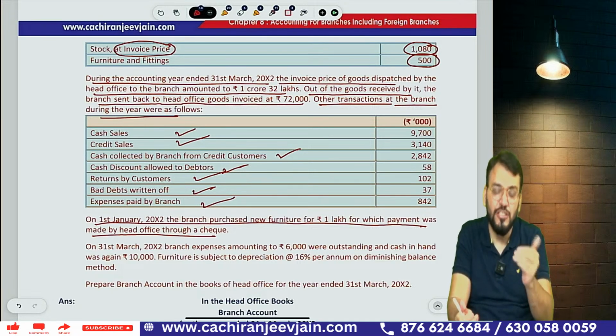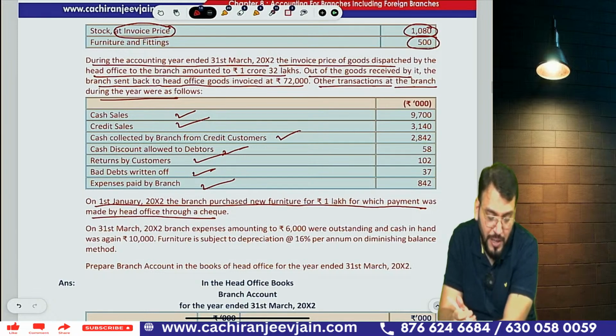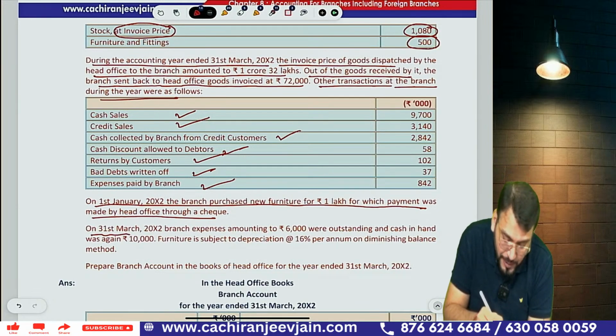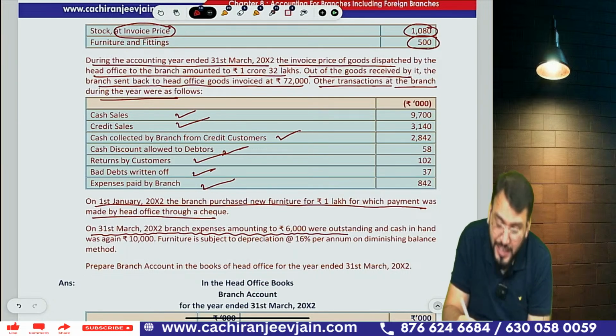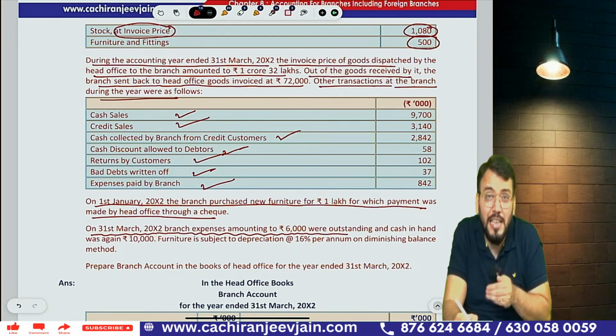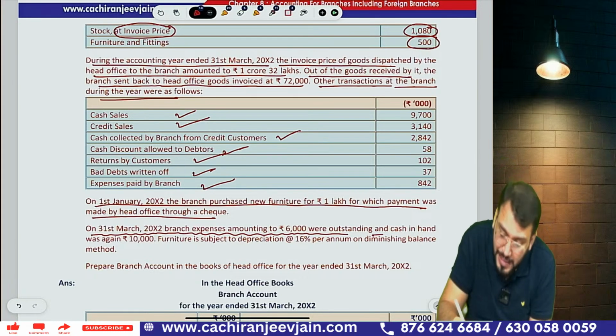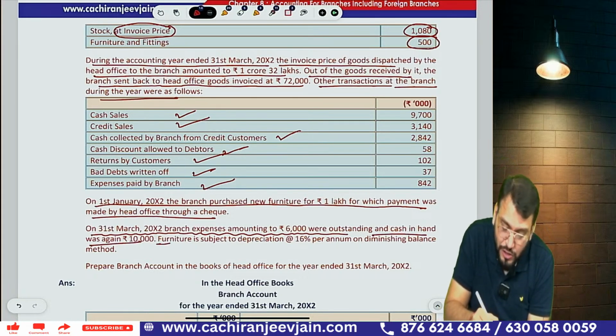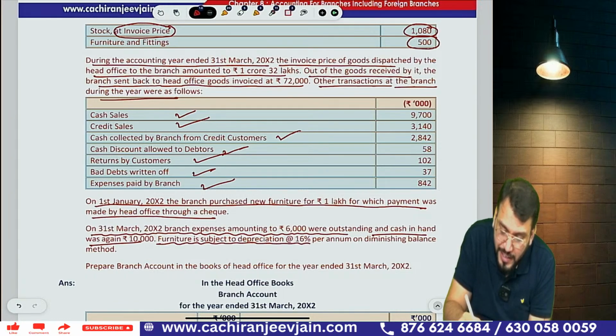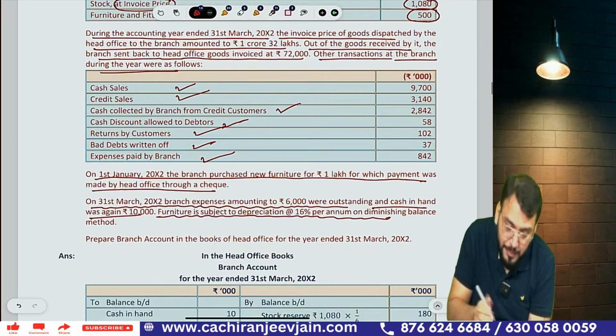So one new furniture was purchased. On 31st March 2002, branch expenses amounting to rupees 6,000 were outstanding. So again, this becomes branch liability, closing liability. So be careful, this is closing liability. And the cash in hand was again 10,000. Furniture is subject to depreciation at a rate of 16% per annum under the diminishing balance method.